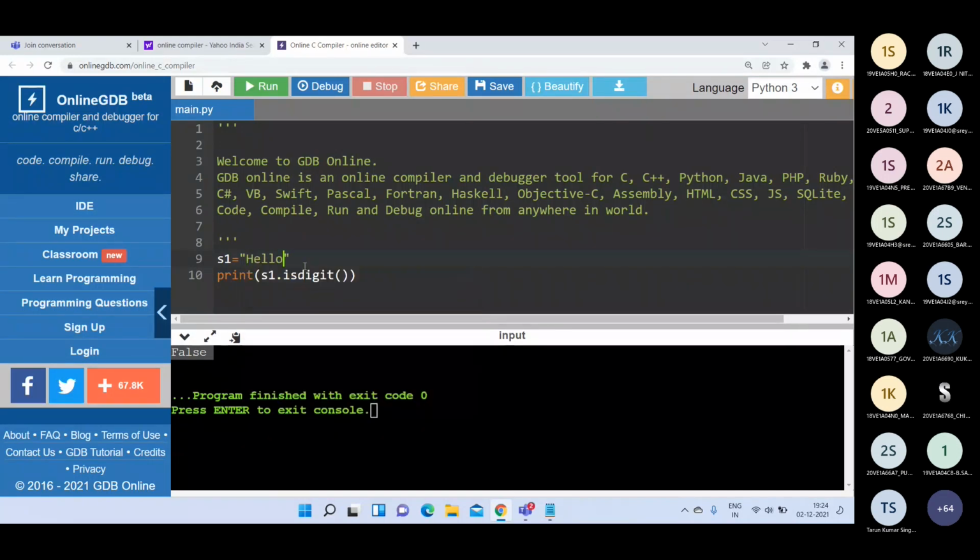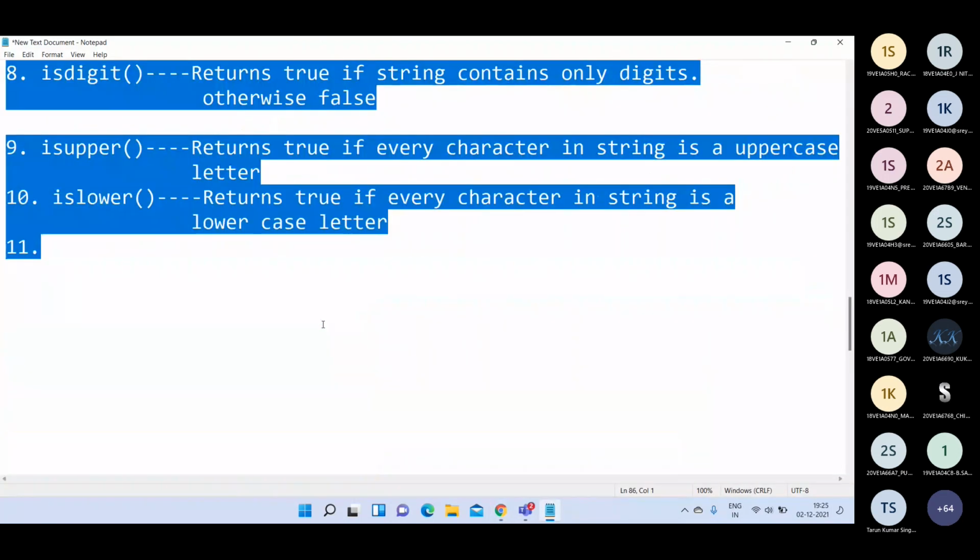If hello is there and you use isupper, you will get false value here because we have lowercase letters. If all characters are uppercase letters, you will get a true value, otherwise false. If all are small and you use islower, you will get true value, otherwise false. Here all are capital letters and we are using the islower function, so we get false.